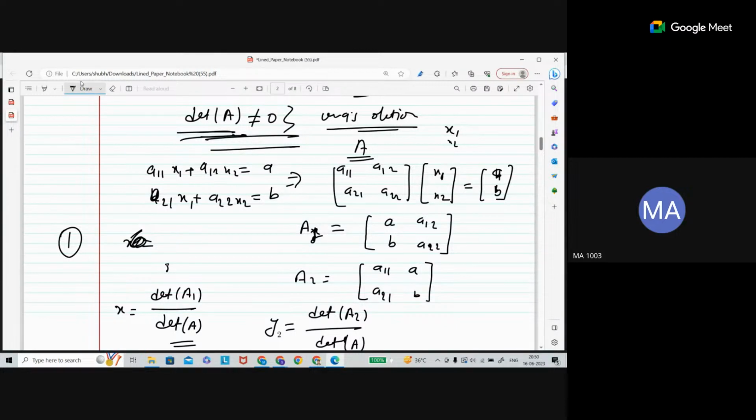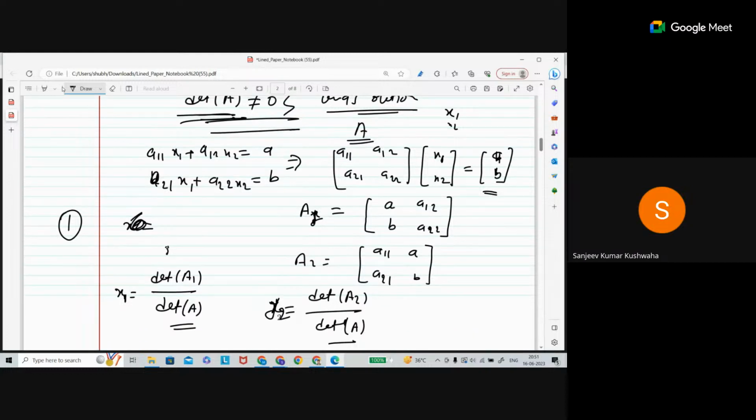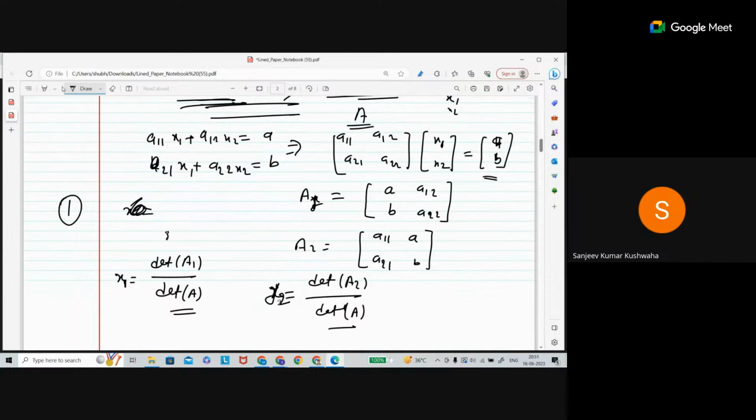To get the x1, you change the first column. Okay, to get the x2, let's say this is x2, change the second column with the right side of the equation, right? It will make it easier to remember to put the right-side vector in that column which we are observing. For example, for x1, we have to replace the x1 column and put the vector B.